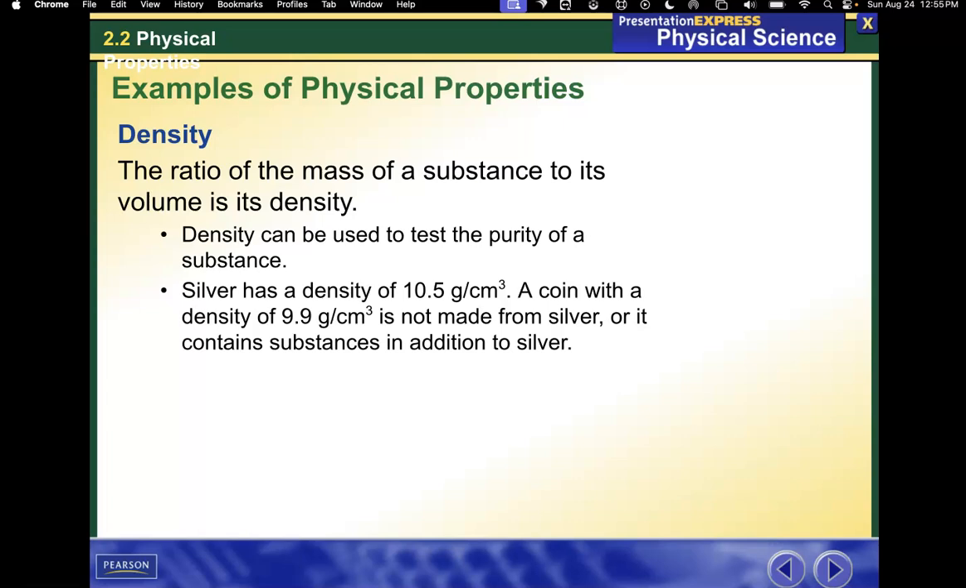Density. The ratio of the mass of a substance to its volume is its density. Density can be used to test the purity of a substance. Silver has a density of 10.5 grams per cubic centimeter. A coin with a density of 9.9 grams per cubic centimeter is not made from silver, or it contains substances in addition to silver.